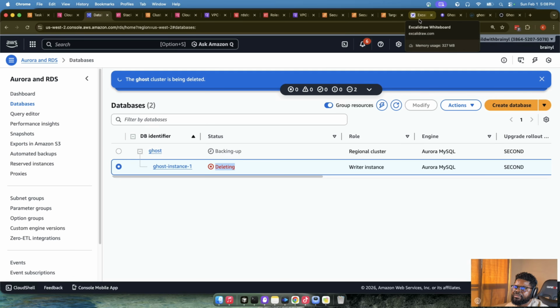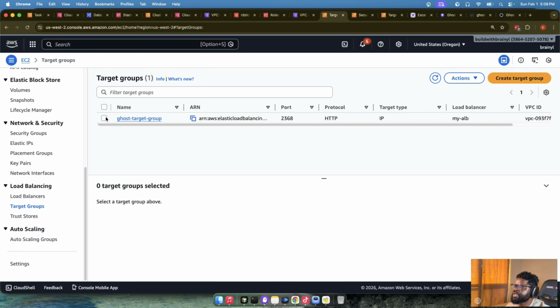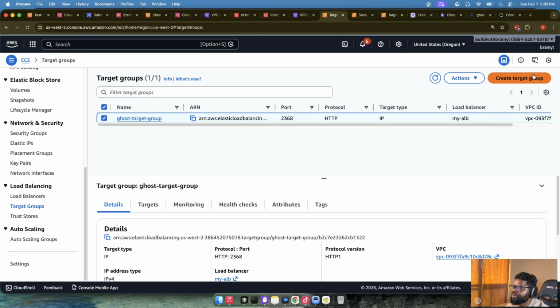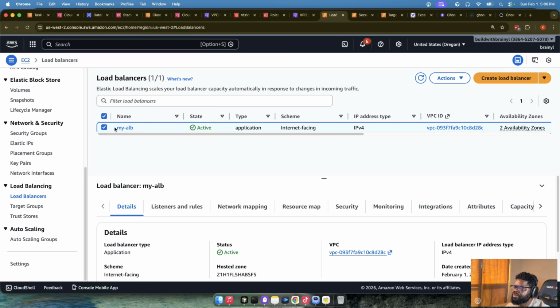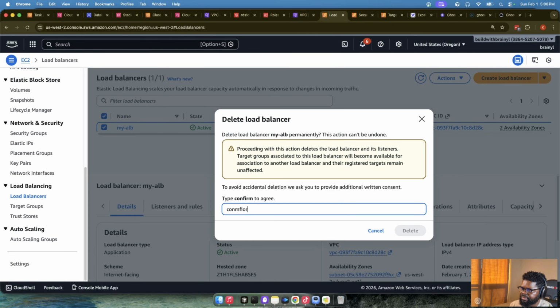So let's look at the diagram. Can we go and delete the load balancer? Yeah, we can actually. The load balancer is actually on its own. So we'll go to target group. Actually, let's delete the load balancer first. So we'll delete this. We'll delete the load balancer. We'll do confirm.